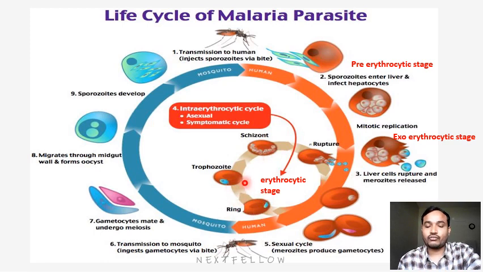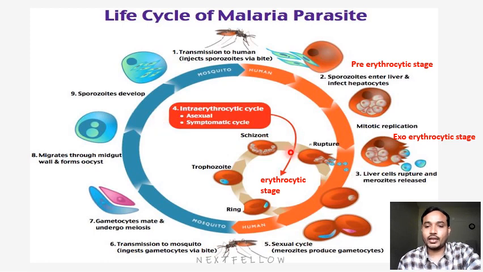Okay, after that they convert to trophozoite, then schizont, then after this the schizonts get released into the circulation again, and some of these merozoites go and bind to new RBCs, and the cycle continues. Second thing, they will have some gametes also. These gametes will be taken up again into the mosquito when it bites. Obviously these gametes enter the mosquito. There the sexual cycle will start.